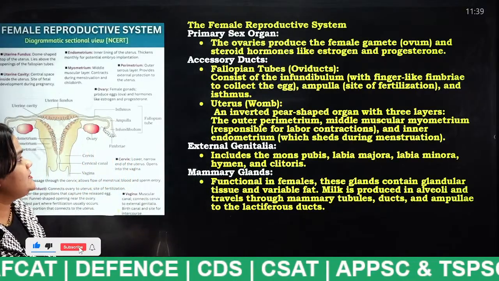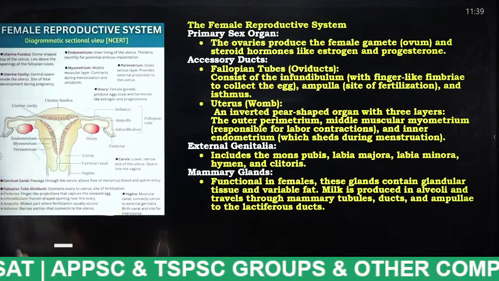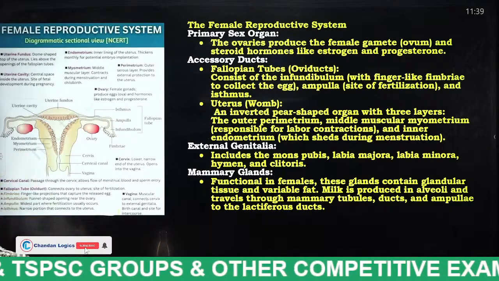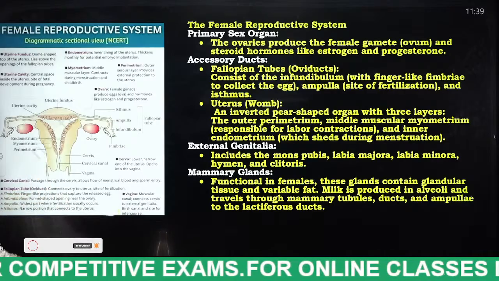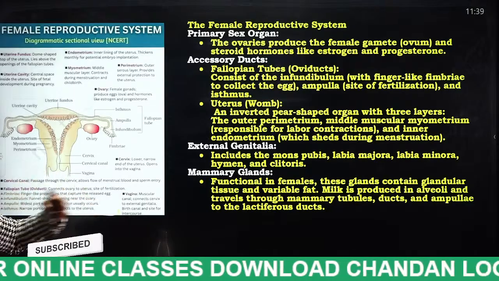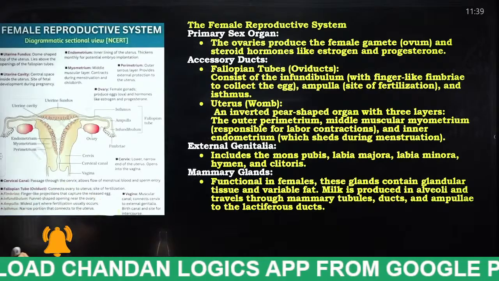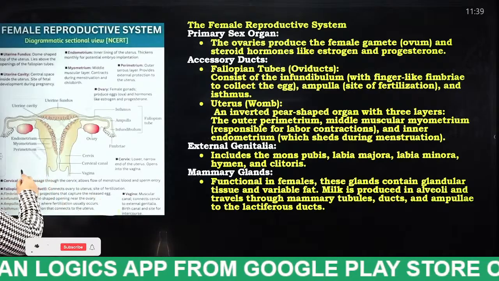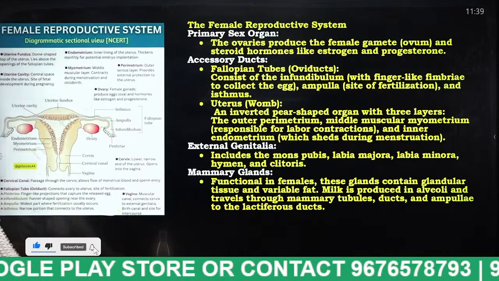So the next one is the female reproductive system. What is happening in the female reproductive system? Where the egg is developed, where the zygote is formed, what the fallopian tubes are, and what an embryo is, we are going to discuss now. So this is all about the female reproductive system, students.